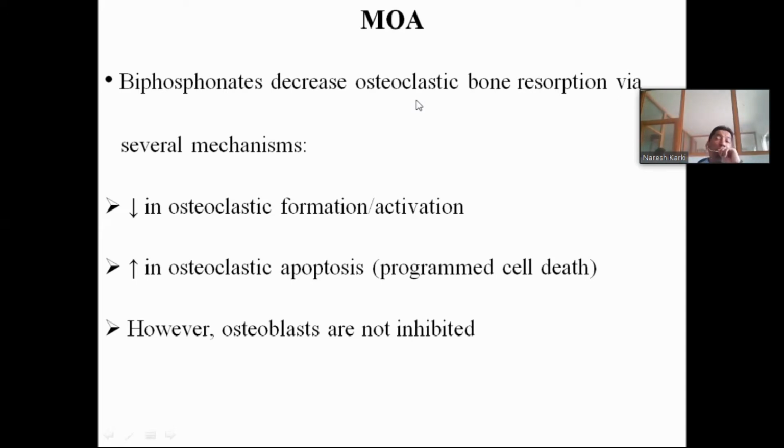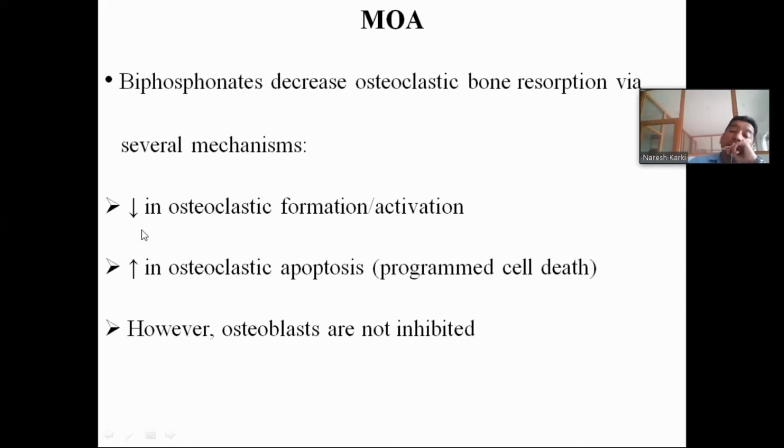So what is the mechanism of action of the bisphosphonates? Bisphosphonates reduce the bone resorption. So what is the mechanism for the inhibition of bone resorption? Number one is the decrease in osteoclastic formation or activation. That means these bisphosphonates reduce osteoclast formation, so the osteoclastic activity is reduced. When the osteoclastic activity is reduced, bone resorption will be reduced, and the flux of calcium from the bone into the circulation is reduced.